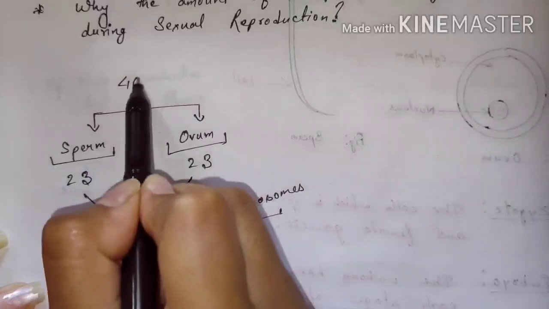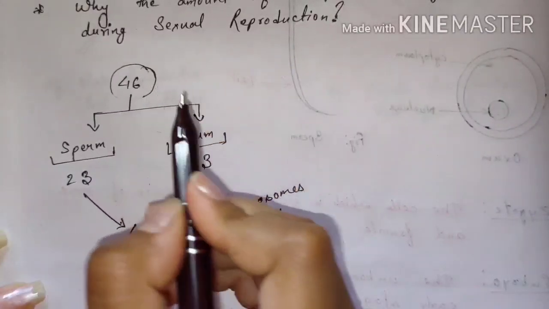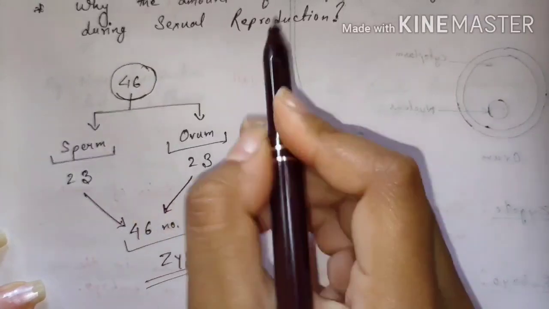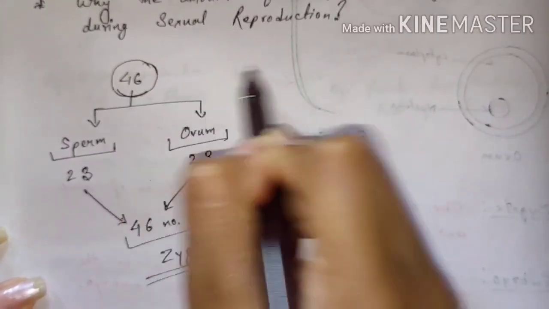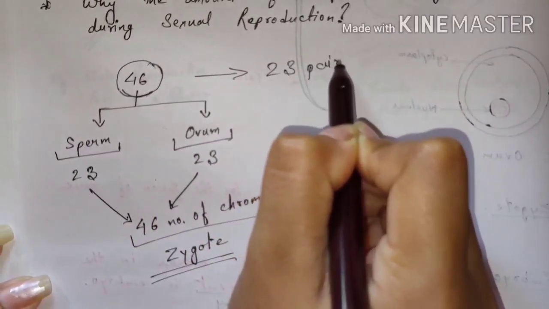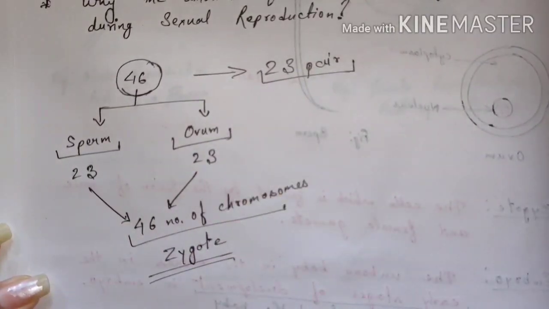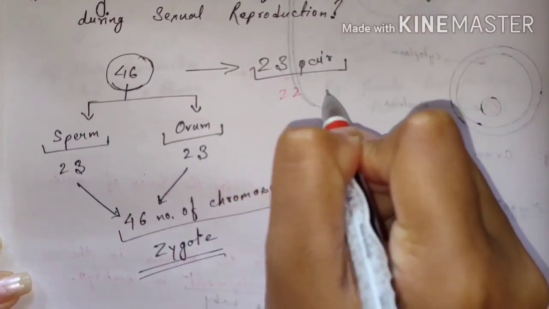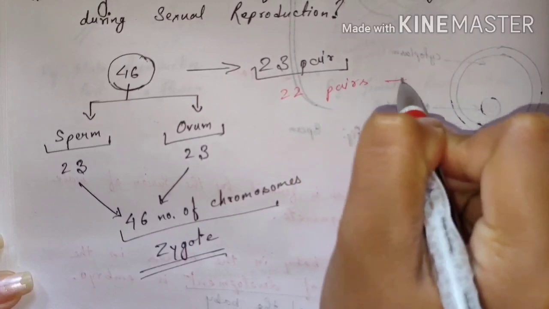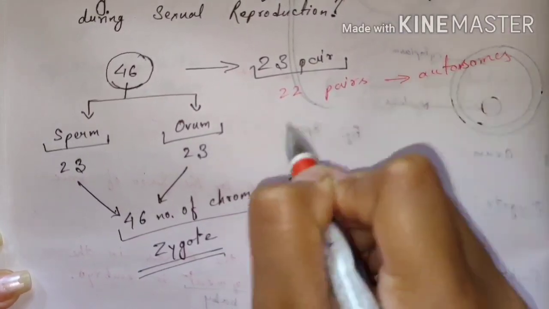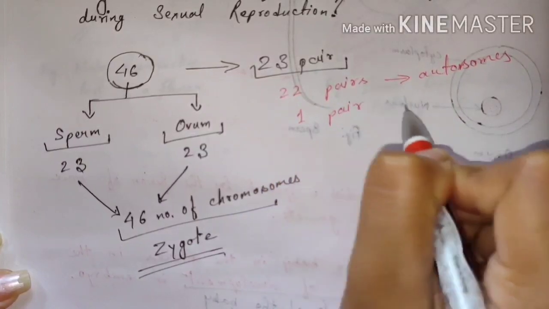These 46 chromosomes which are present in a human being always stand in pairs. That means we can say 23 pairs of chromosomes. Among these 23 pairs, 22 pairs are autosomes and one pair is the sex chromosome.